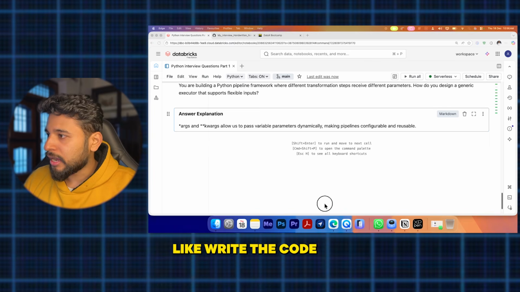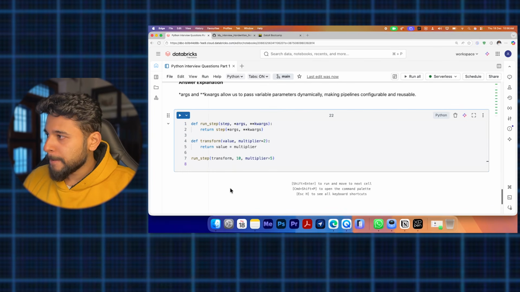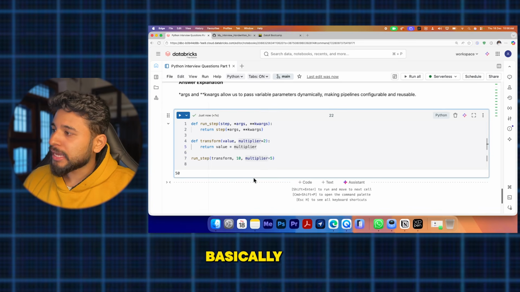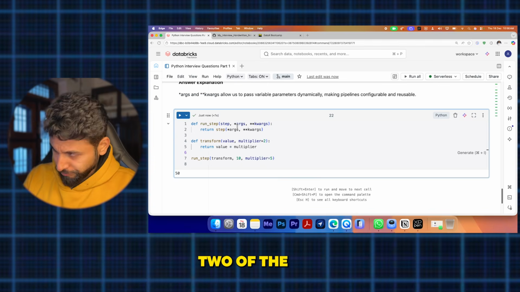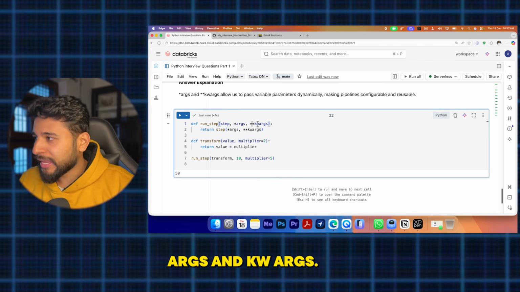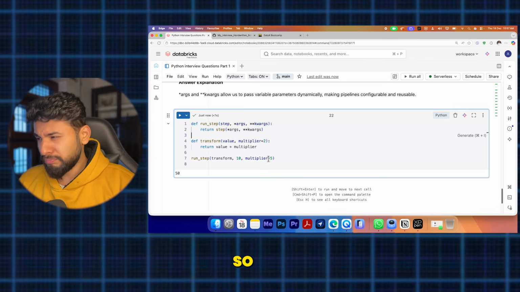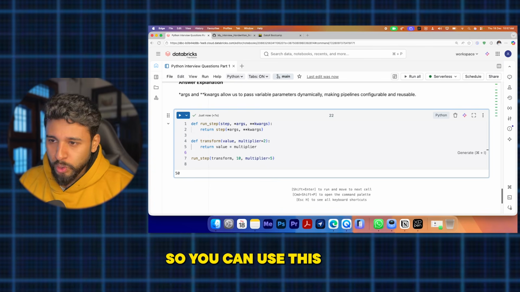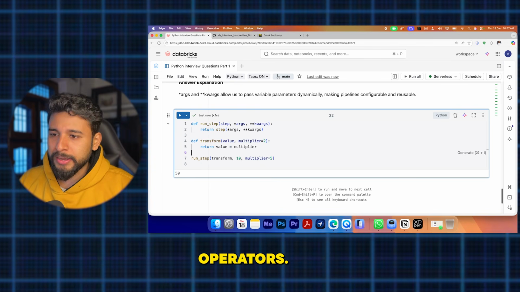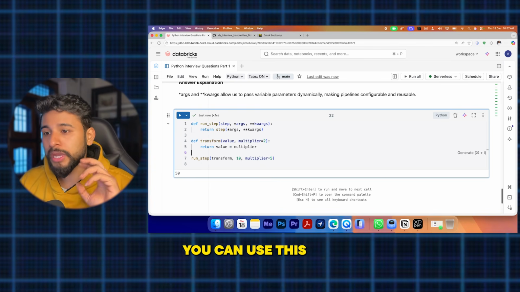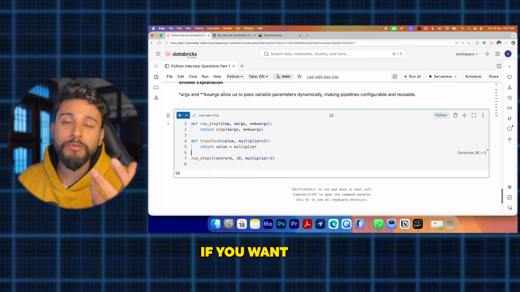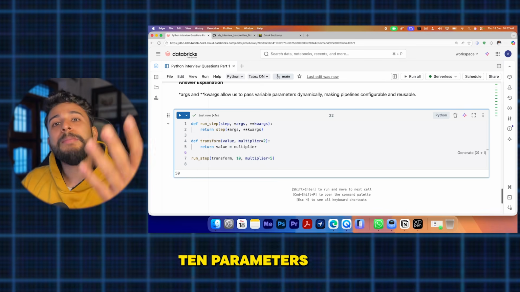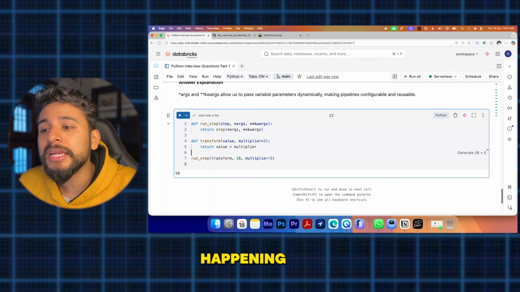And if I write the code also here. Here we are creating two of these, args and kwargs. So basically you can pass multiple inputs, multiple parameters. You can use this in your Airflow operators, in Databricks workflows, in your config-driven pipelines. If you want to create a config-driven pipeline, 5 parameters you can pass, 10 parameters at a time dynamically, because it is happening dynamically.